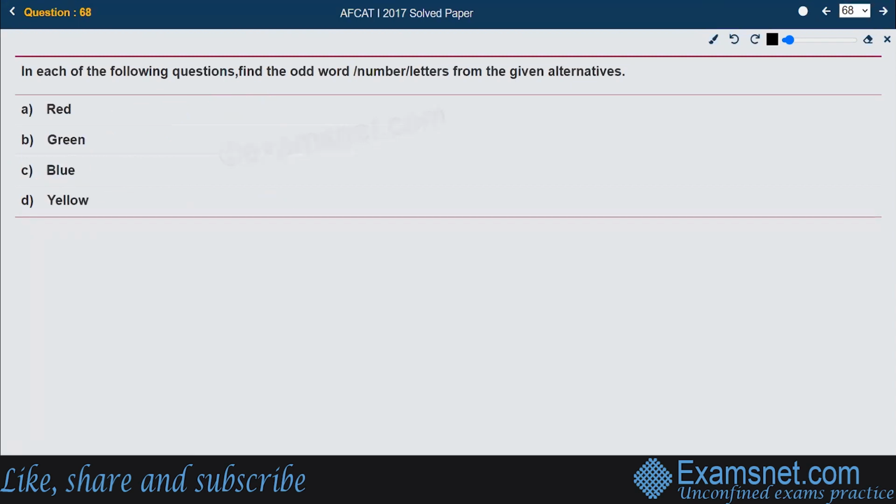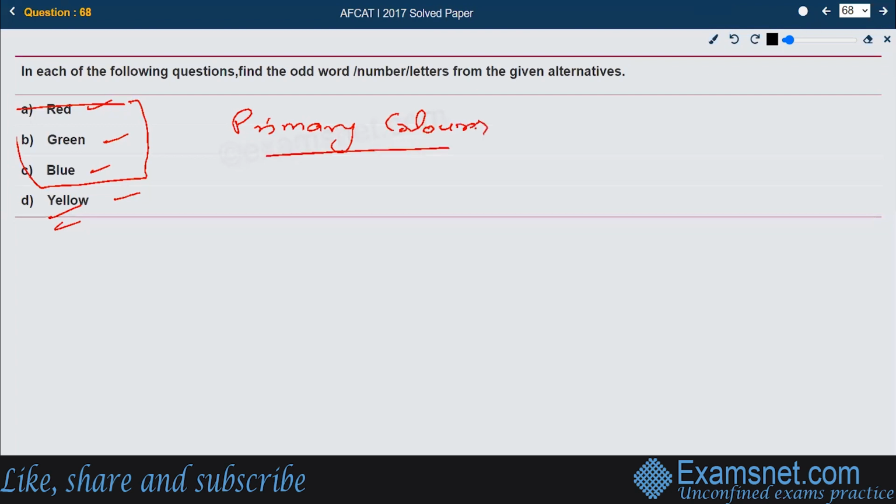Next, find the odd one: red, green, blue, and yellow. The right answer is yellow, because red, green, and blue are called primary colors. What are primary colors? Primary colors are the colors which are originally present, which cannot be created by the mixture of any two colors. Any other color other than red, green, and blue has been created by mixing these only.